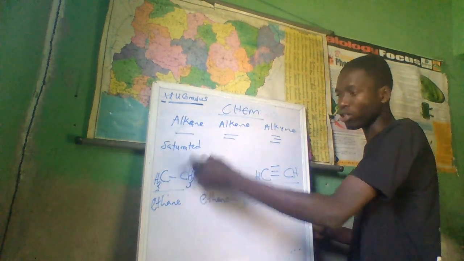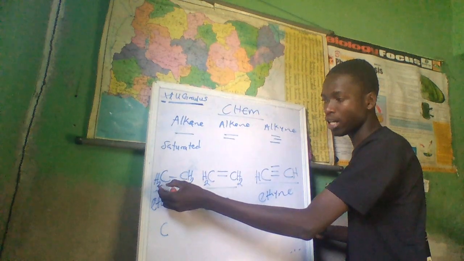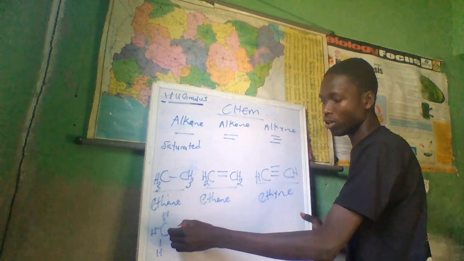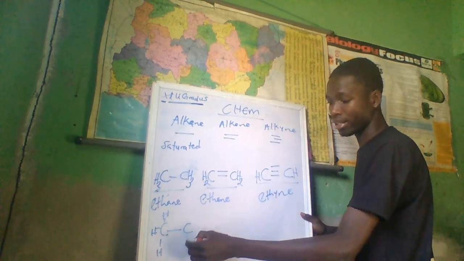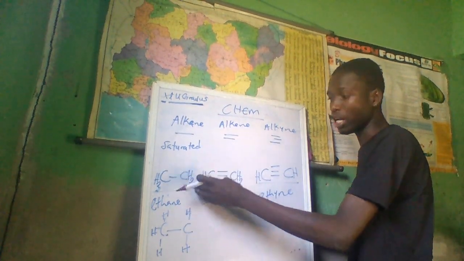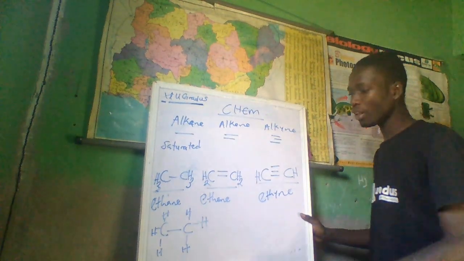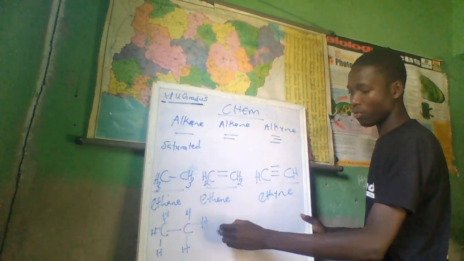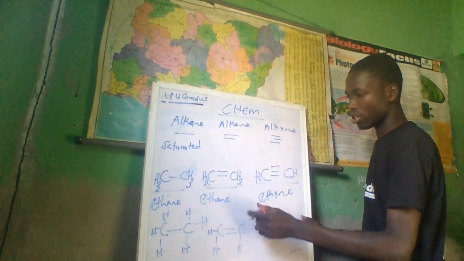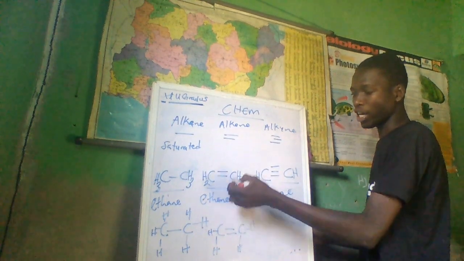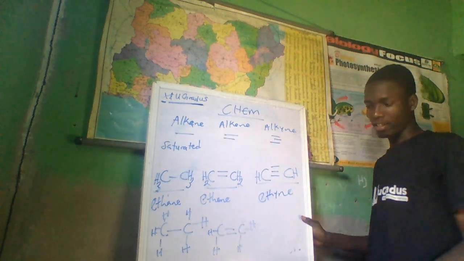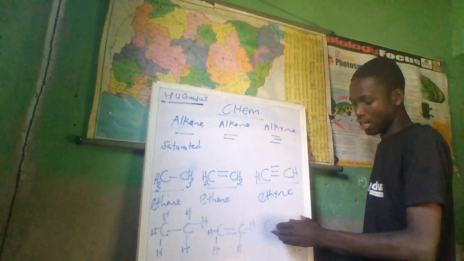So let's draw the structural formula for all these compounds. For this one, you said this carbon has 3 hydrogens. So you must show the 3 hydrogens surrounding the carbon on all sides. Don't forget there's one bond here between carbon and carbon. That's catenation. Then the other carbon too, you said it also has 3 hydrogens. So you put it. Now, that's for this one. But for this, you will notice that each carbon here is surrounded by 2 hydrogens, but there's still a double bond. Now, what we are saying is that in actual sense, and let's draw this one too.